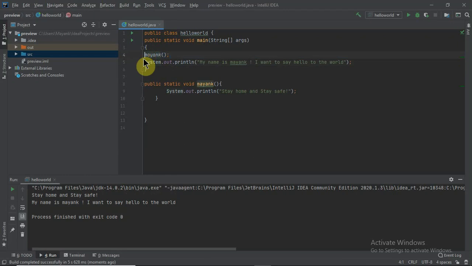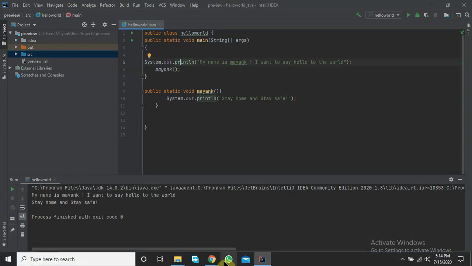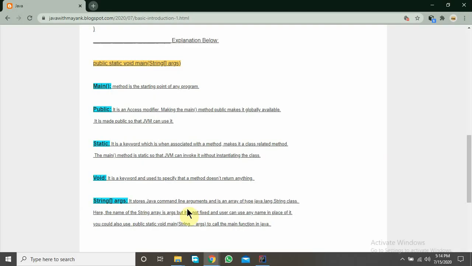If we call this below this print statement, it will be printed below the first statement, because it executes sequentially. So let's move on to our next thing, which is void.